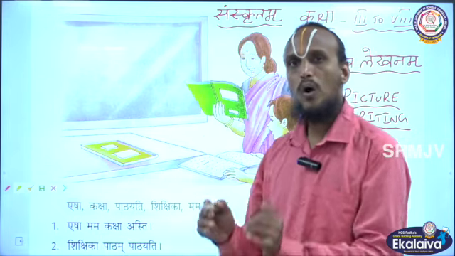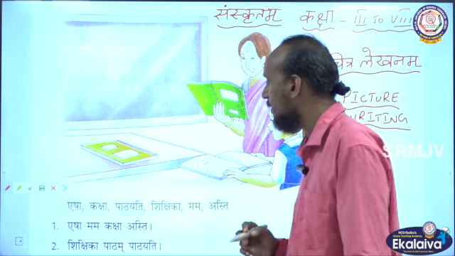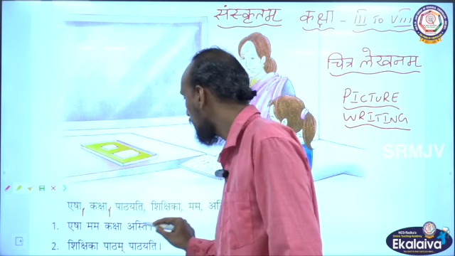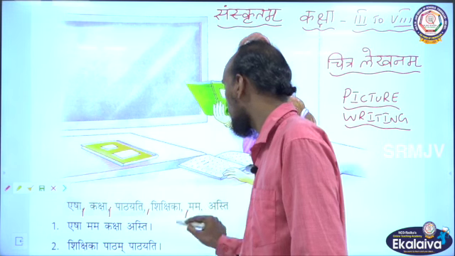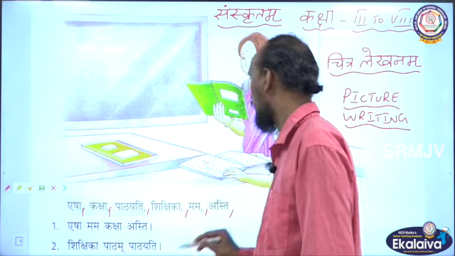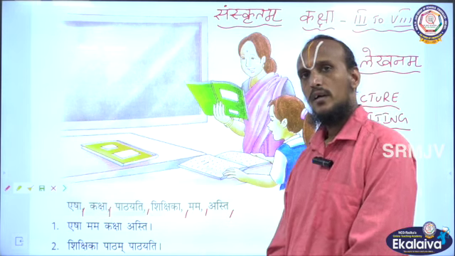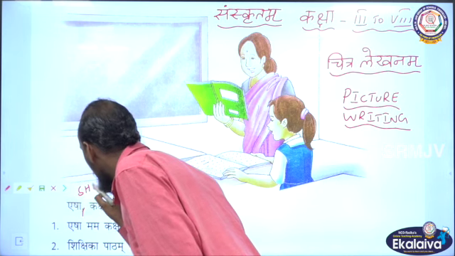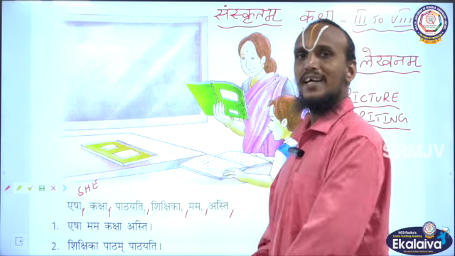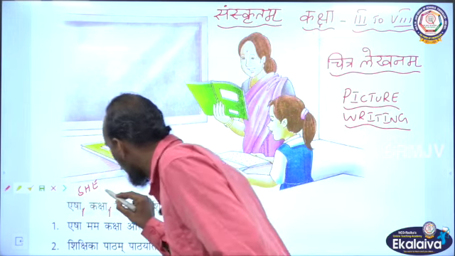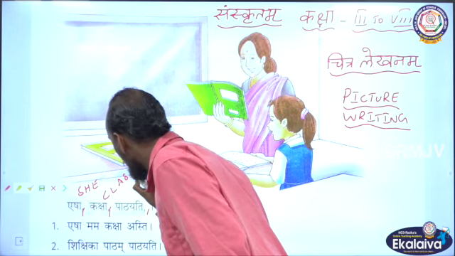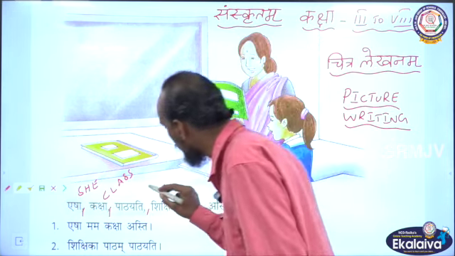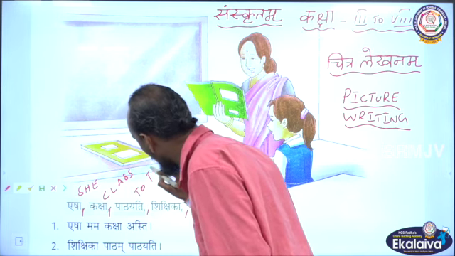Okay, children. What are the words given in this Manjusha? Listen here. You can see Yesha, Kaksha, Pathayati, Sikshika, Mama, Asti. Okay, children? What is meant by Yesha? Yesha means she. Then Kaksha. Kaksha means class. Okay, children? Then what is meant by Pathayati? Pathayati means teach. To teach.